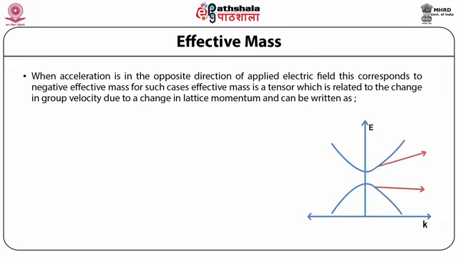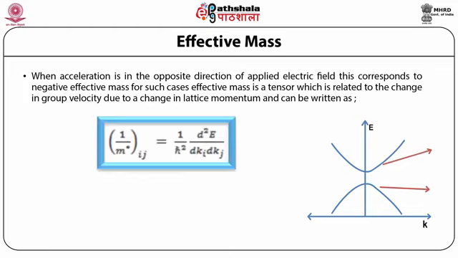So basically, by introduction of this effective mass concept, which is tensor in character, it is directly linked with the concept of group velocity, then the concept of lattice momentum. Accordingly, 1/m* effective is equal to (1/ħ²) ∂²E/∂k_i∂k_j.